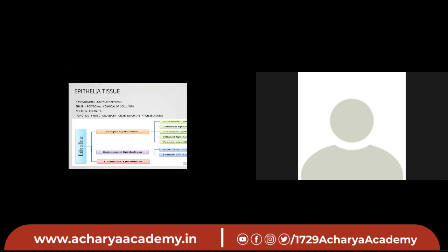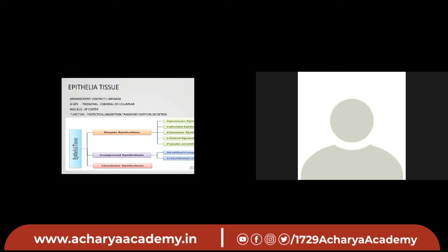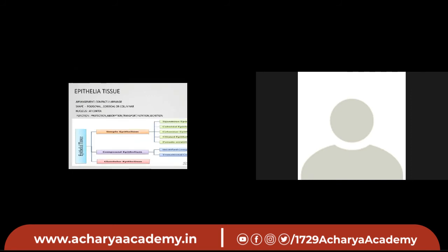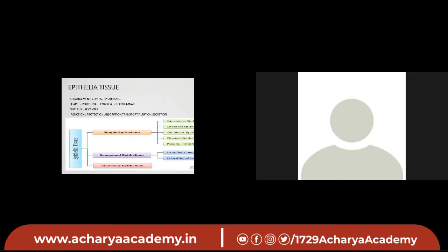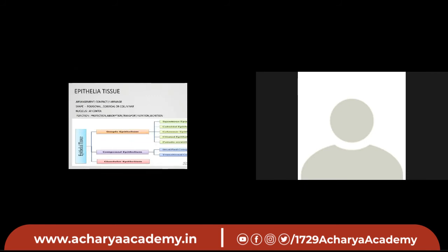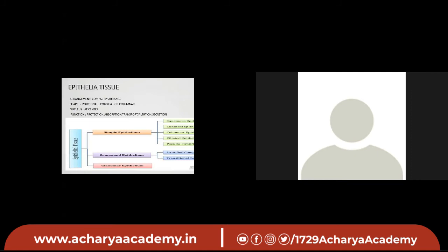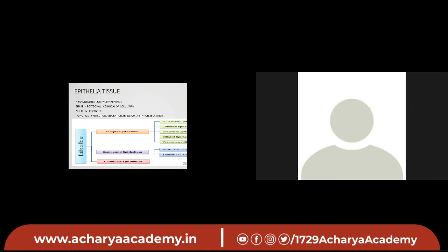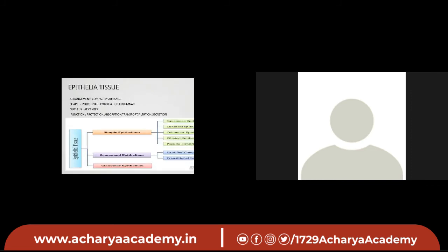Simple epithelium consists of a single layer of cells. From the name itself, we get to know what simple epithelium is. Simple means a simple structure, so it consists of only one layer of cells. And compound means one or two, as we have learned in English. So compound is one or two or many layers. Many layers are present in compound epithelial tissue.